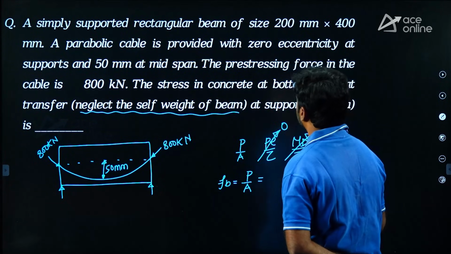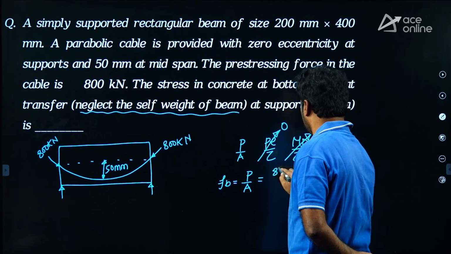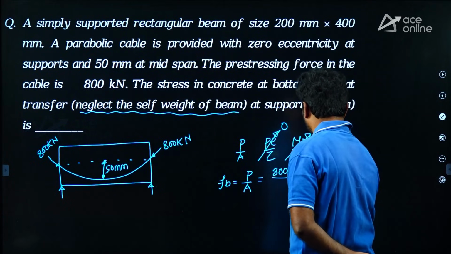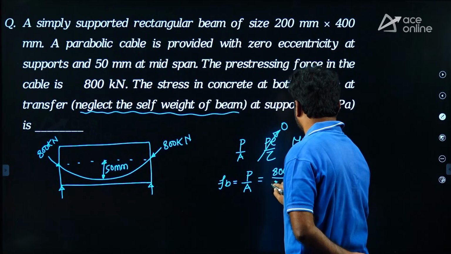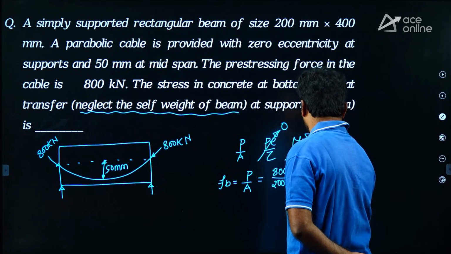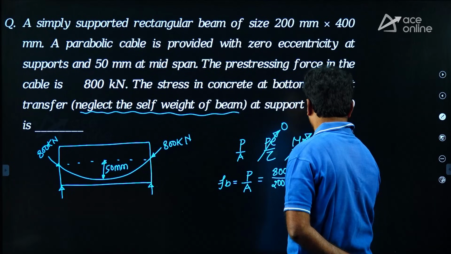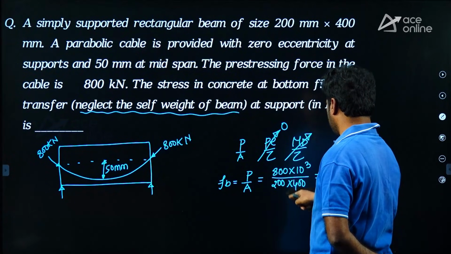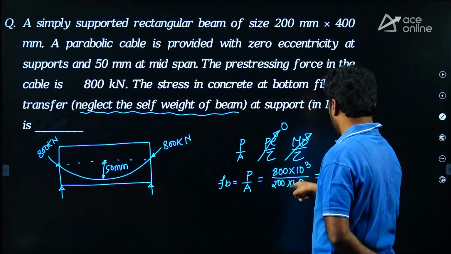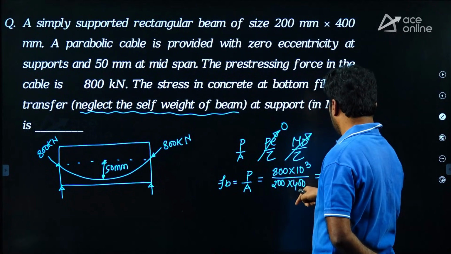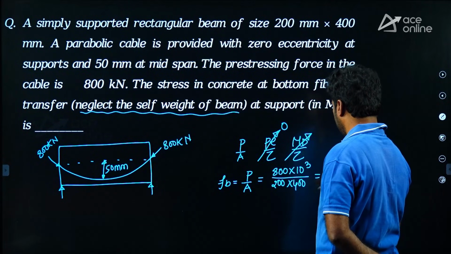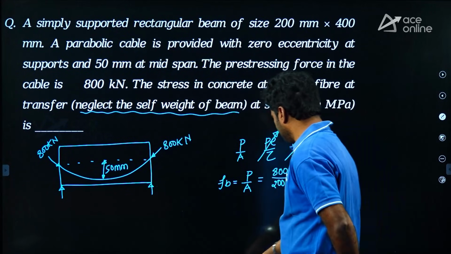Now, stress at bottom fiber they asked, stress at bottom fiber is P by A, where pre-stressing force P is 800 kilonewton. Let us write in Newton, upon size of the beam given that 200 mm by 400 mm. So, how much it is? Here 3 to 5 zeros, here 4 zeros gone, 8, I think you will get 10. Is it right?